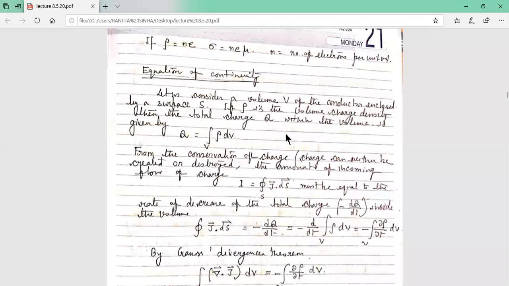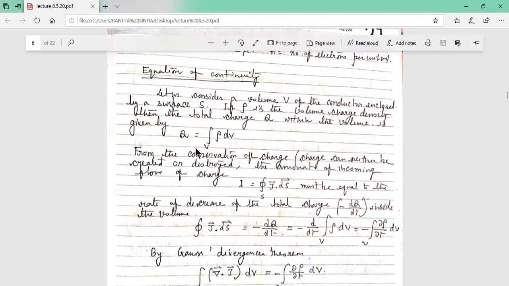Let us consider a volume V of the conductor enclosed by a surface S. If rho is the volume charge density, you know, the charge per unit volume, then the total charge Q within the volume is given by this: in dV volume, the charge is rho into dV. If we integrate over the whole volume V, that will give you the total Q.